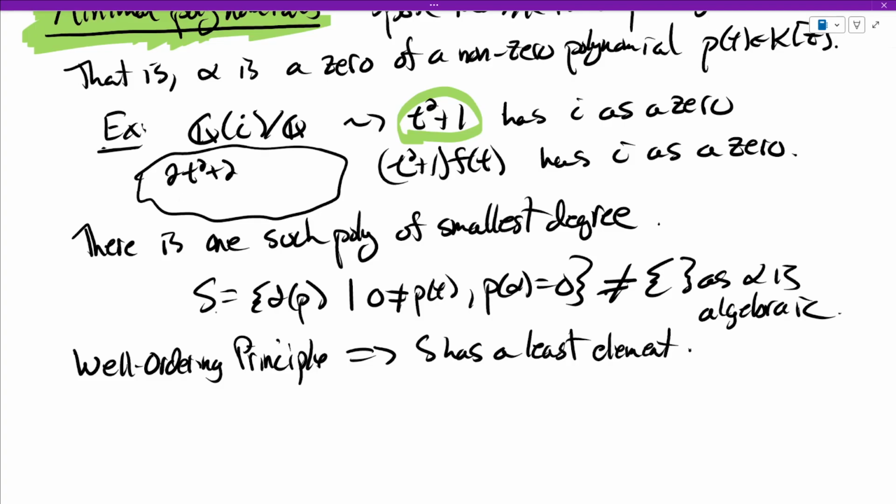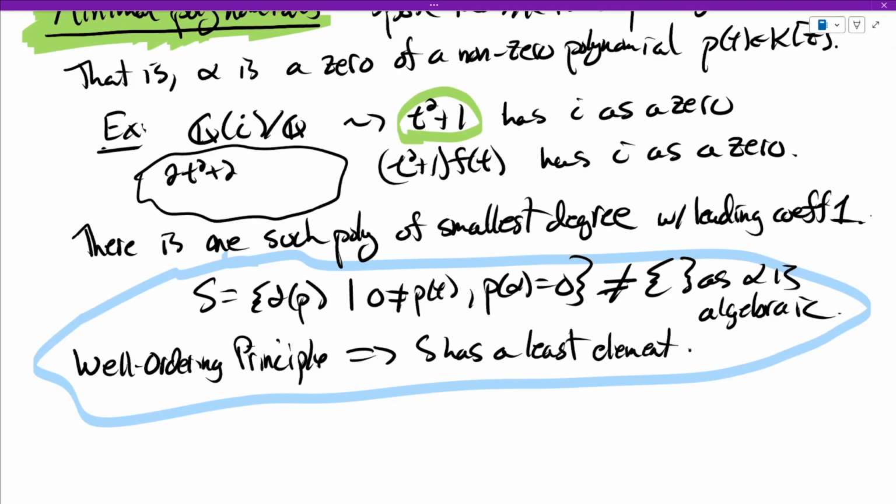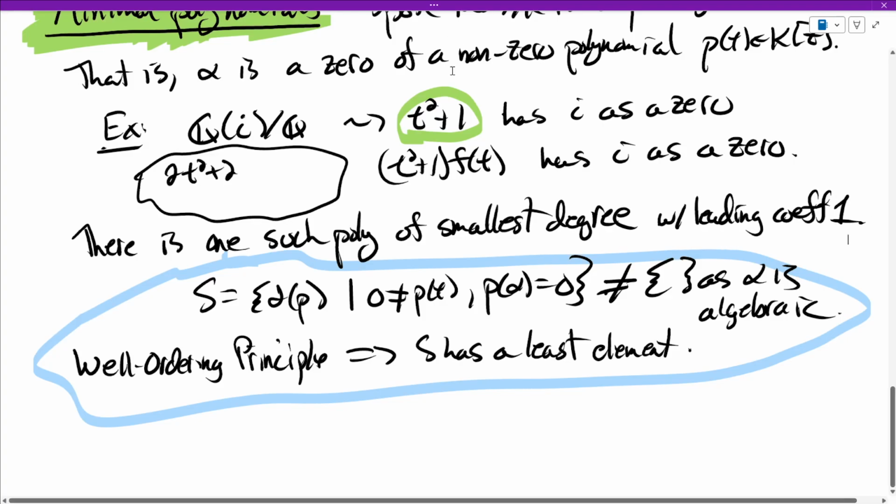So there's one such polynomial of smallest degree. Let's put this in a thought bubble. With leading coefficient 1, there's one and only one that has that property. Smallest degree is clear from this argument.